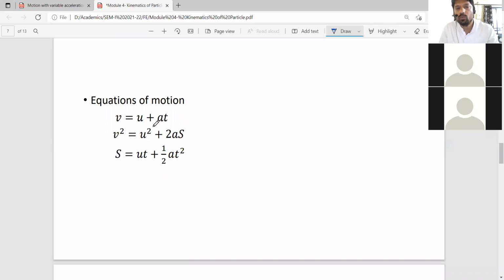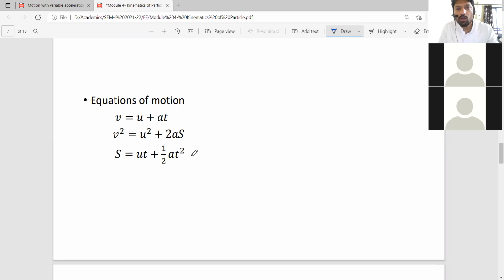v is equal to u plus at, where v is the final velocity, because velocity is changing. We know velocity is changing, so you can calculate the final velocity if you know the initial velocity u, the acceleration a, and the time period t which passed between initial and final velocity, means after how much time you are measuring it.